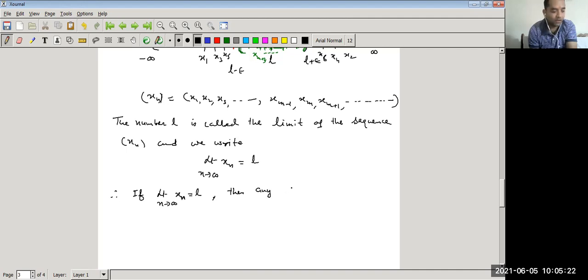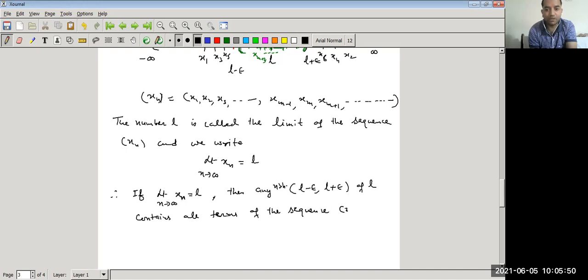any interval, any neighborhood (L minus epsilon, L plus epsilon) of L, contains all terms of the sequence x_n except a finite number of terms.